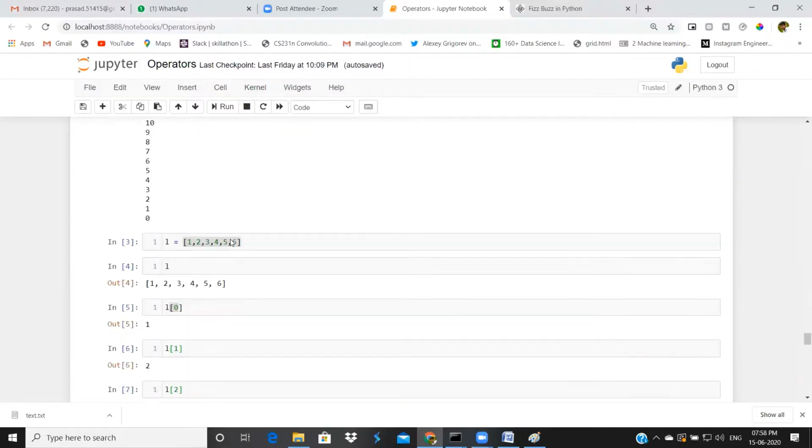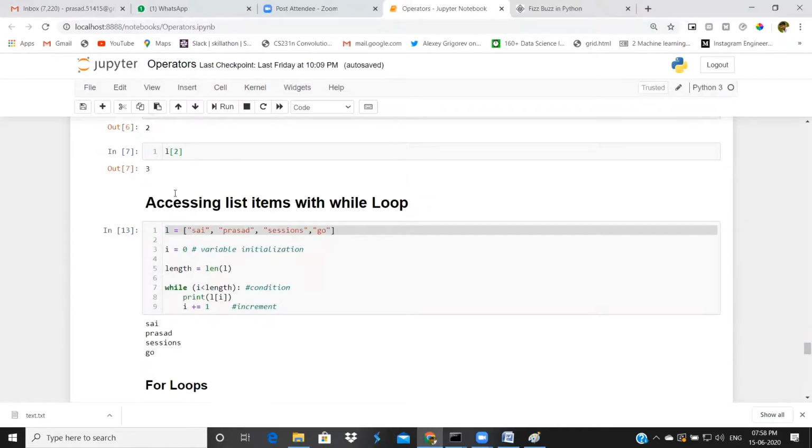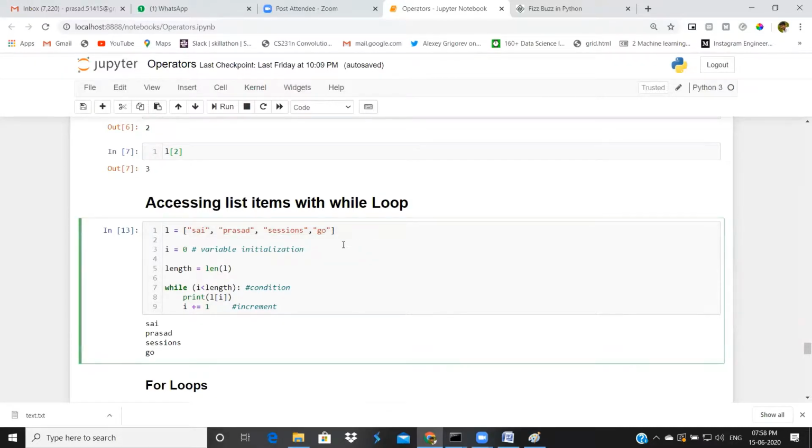After that, we did accessing list items with a while loop. We have a list, and we want to fetch out each item programmatically with a while loop. For that, we did this one.